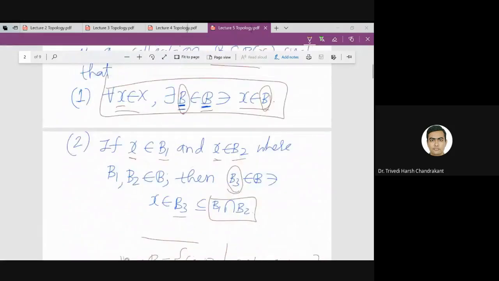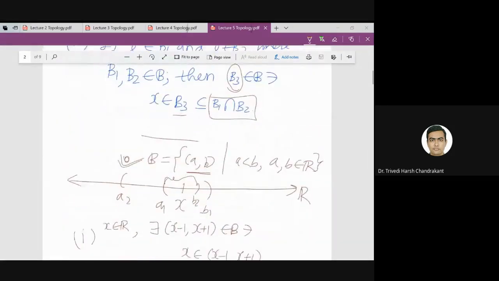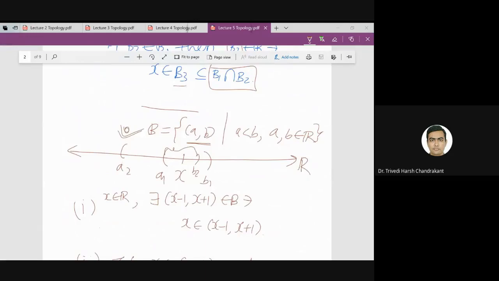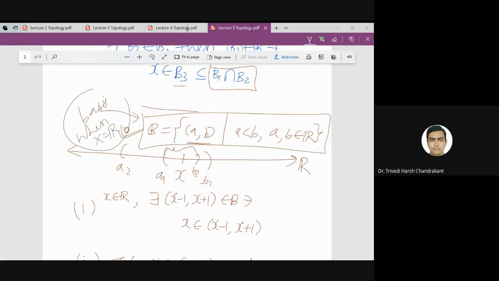Now the question is that if X equal to R, then it is clear that the interval satisfies all the three conditions of the basis. So these are bases when I consider X equal to R. Right. So this is the first example.